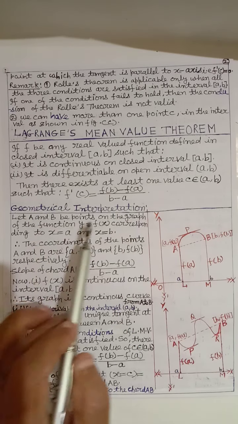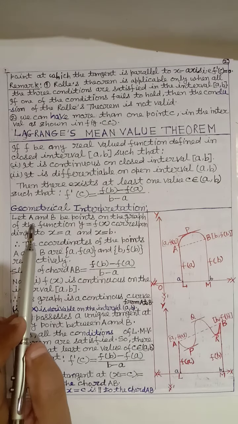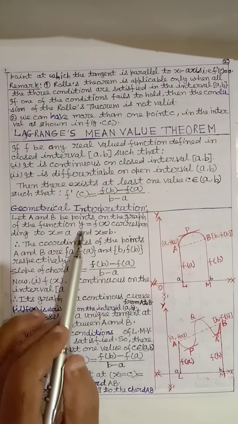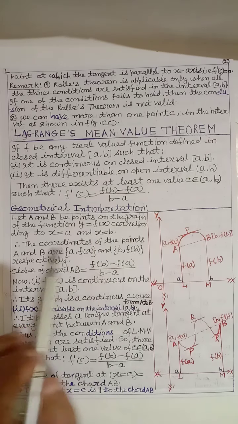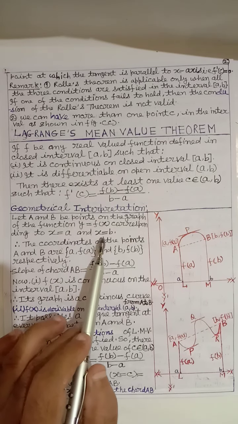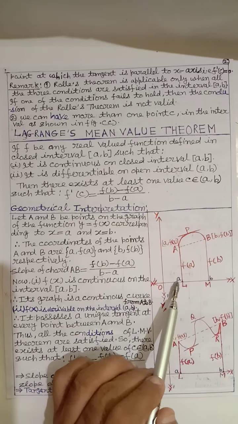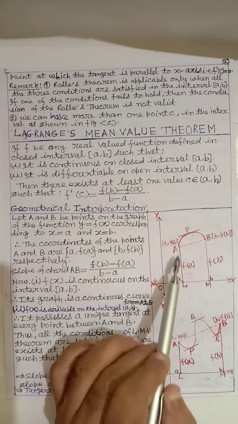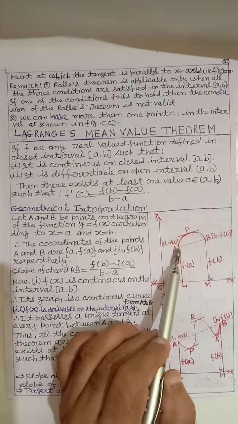What is the geometrical interpretation? Let A and B be points on the graph of the function y equals f x, corresponding to x equals a and x equals b.